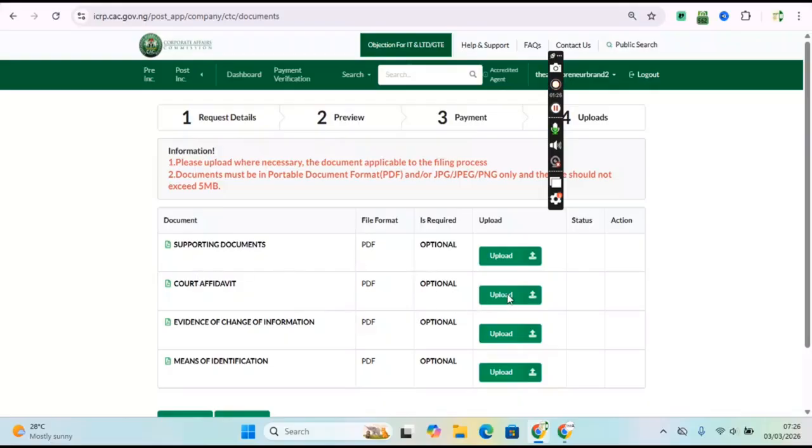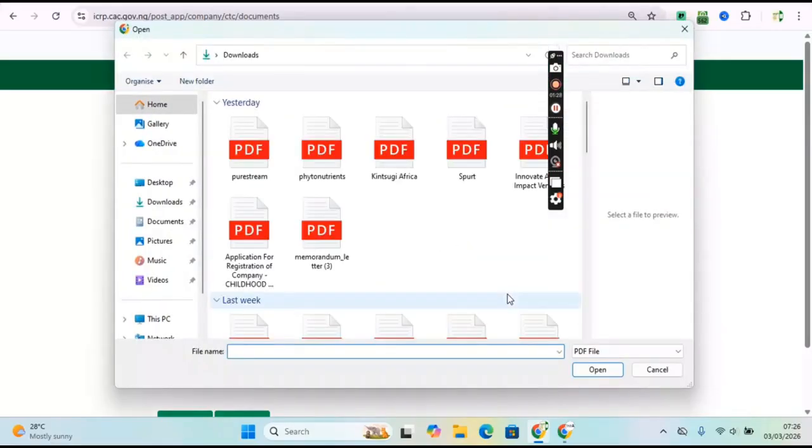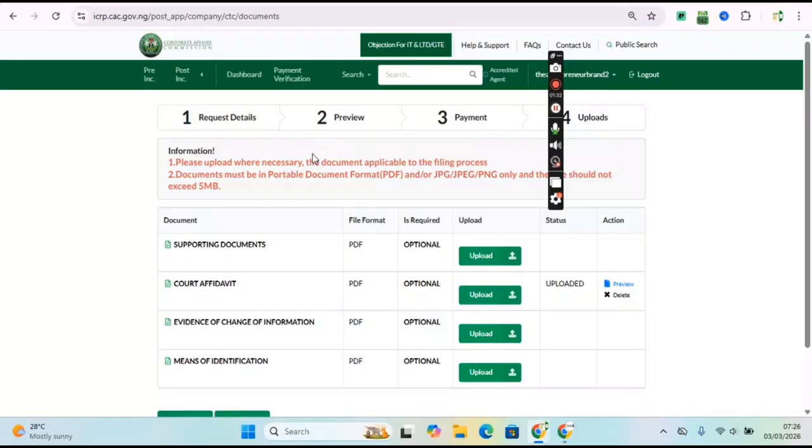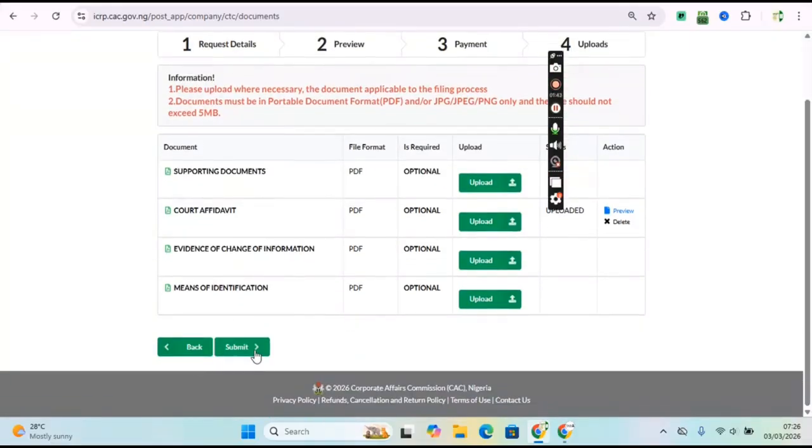For the court affidavit, just like I explained, you need to make sure it is on lost documents, like when you want to retrieve your lost documents either for certificates or for MEMAT. Make sure it is on lost documents. After that, you submit. Though these documents are showing optional, right, one of them is compulsory.